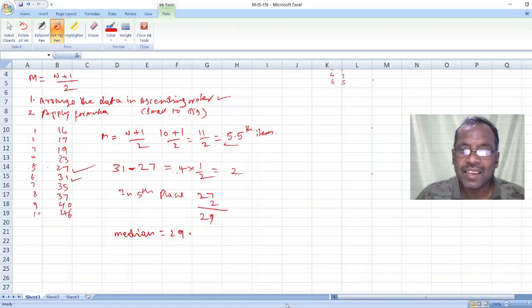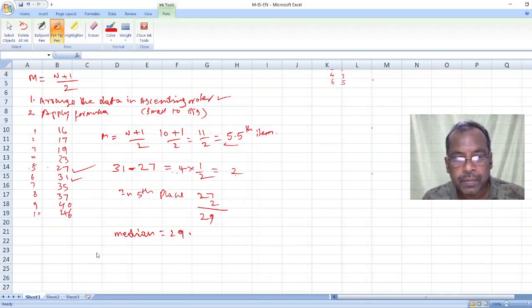Students, there is another method also to find out median when you have given even numbers. You have to add up these two numbers. Fifth place is 27. Sixth place is 31.